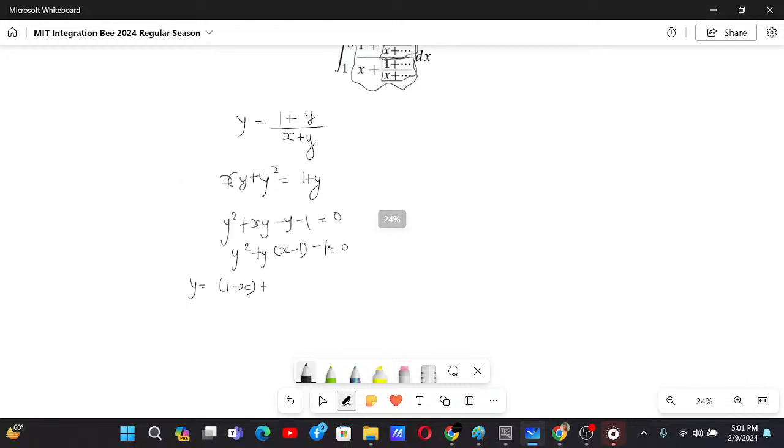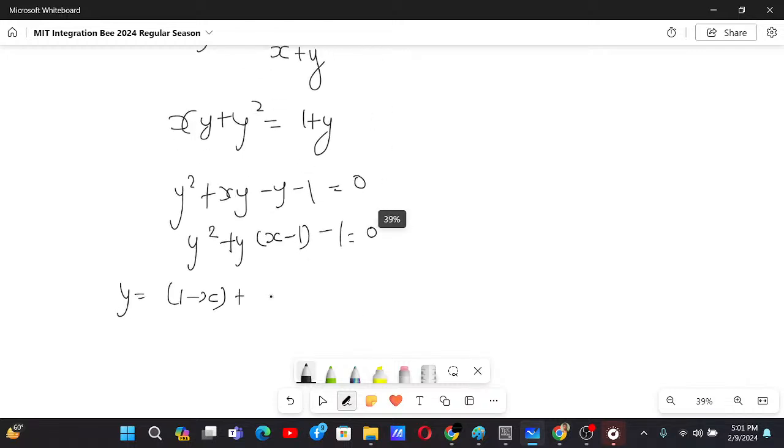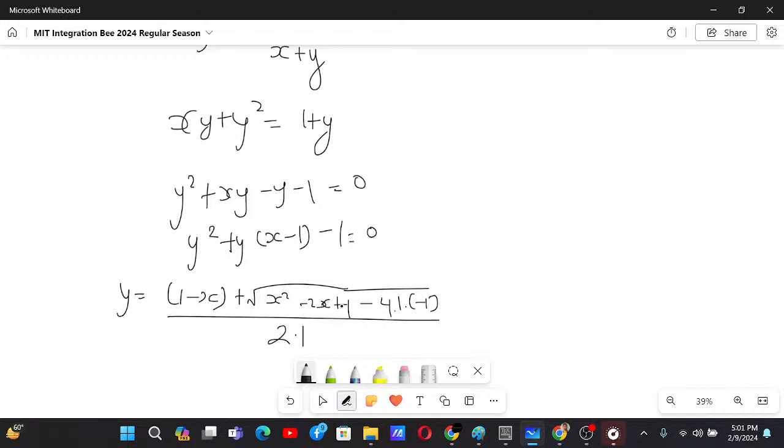That's why no need to consider the negative sign. Plus root under b square minus 4ac, by 2a, where b square is x square minus 2x plus 1. This formula is long, but it's somehow helpful as well.